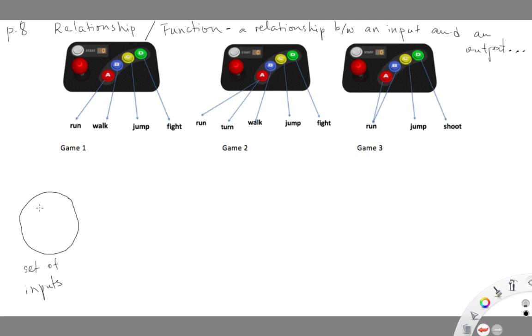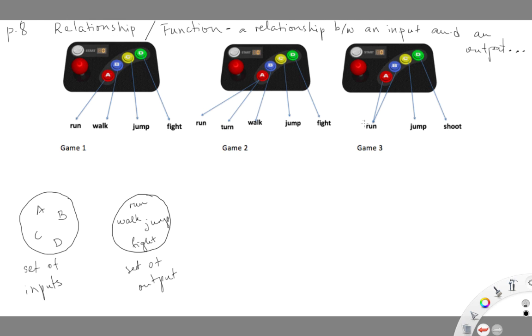And the inputs we have are A, B, C, D. And over here will be our set of outputs, or group of outputs. And those outputs are run, walk, jump, fight.